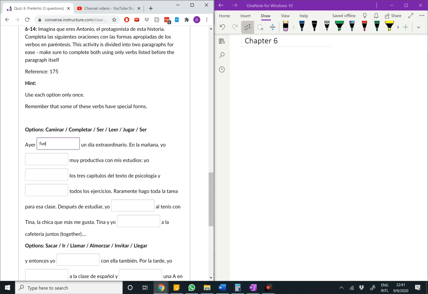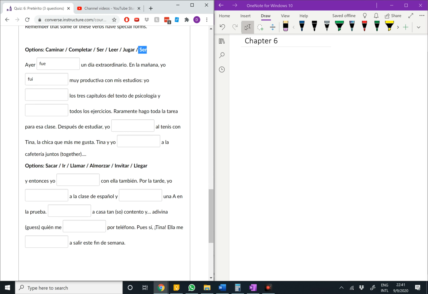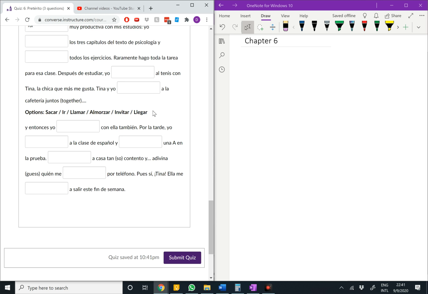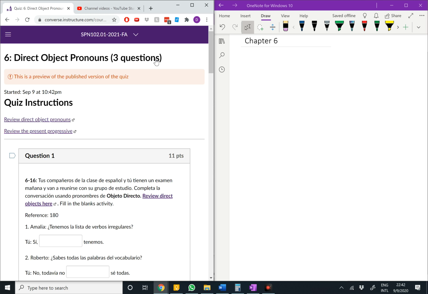En la mañana yo, I blank muy productiva. Well, we have another I was, right? Yo fui. So we have another was in here that we can use. So we got rid of our ser and our ser. Just work through these as you go. You'll get fewer and fewer options until you eventually get to the end. Remember, all in the preterite.